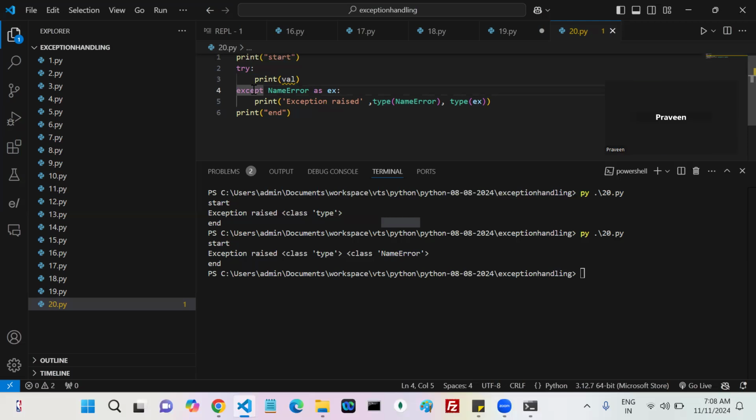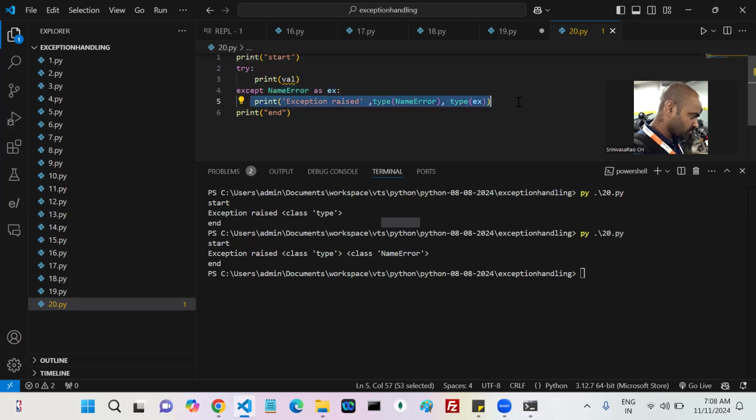Expect block is there. Whenever the expect block is there, only name error. If you don't write anything, it's like a default handling. If you write only name error, then that is okay. Whatever you printed, that is going to print. But whenever you write like this, what is my Python going to do?